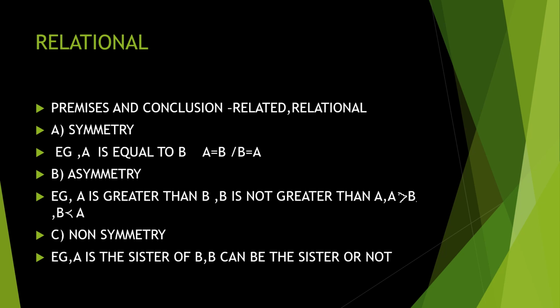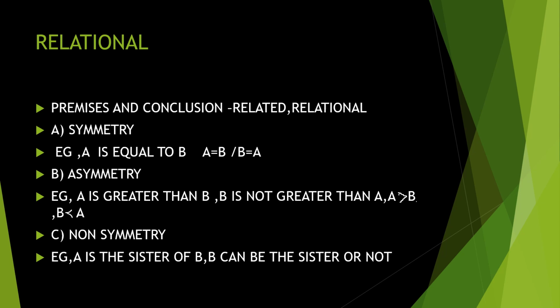Same thing. Asymmetry. Asymmetry is A is greater than B. It means that B is not greater than A. One is smaller, another is greater. It cannot be vice versa. Understood? So A is greater than B. Asymmetry, not symmetry. One is related towards the other, but the other is not related to the first.